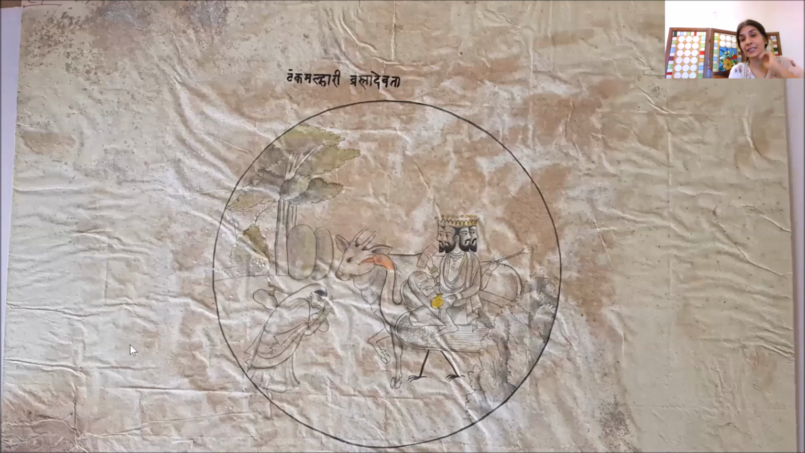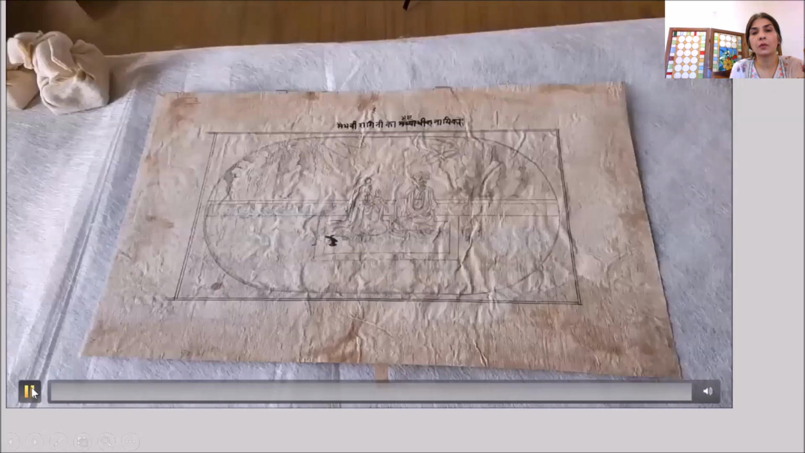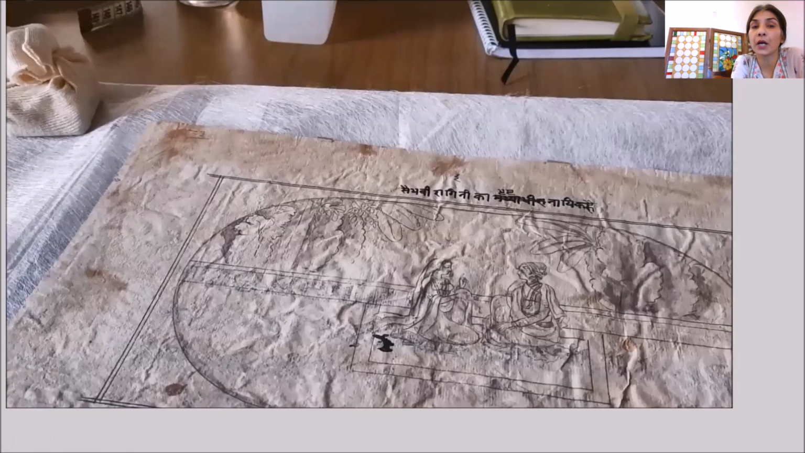Now, here is another example that I showed you earlier. This is another painting with a very thin original paper and a thicker backing, and aged, brown, brittle adhesive. You can see how wrinkled it is, and it is stuck to the backing with an adhesive which has now aged and become brown and brittle.